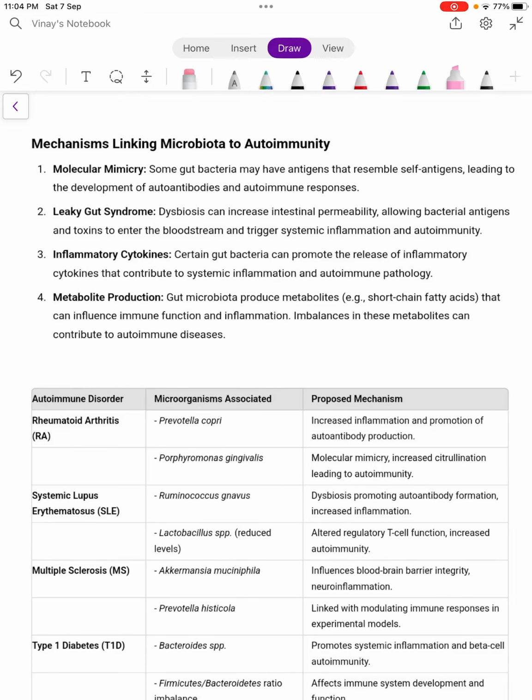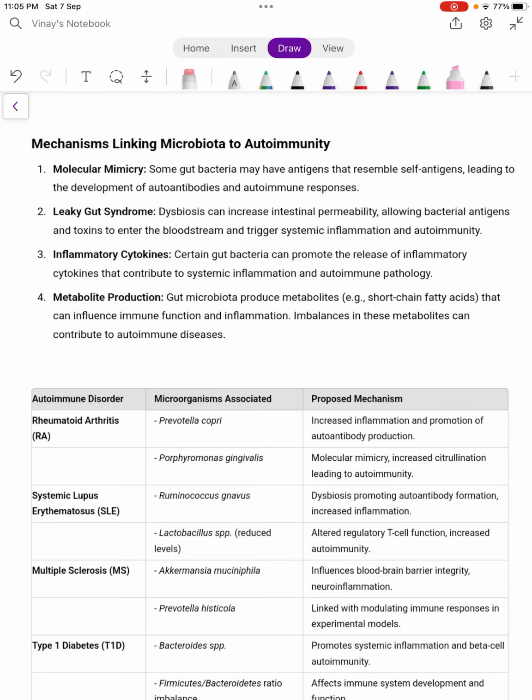Humanist here. Let us study the association between the microbiota and the various autoimmune disorders. Okay, microbiota is nothing but the combination of microorganisms like bacteria, viruses, fungi, which are normally present in our gut, especially. Okay, so how are they causing autoimmune disorders?